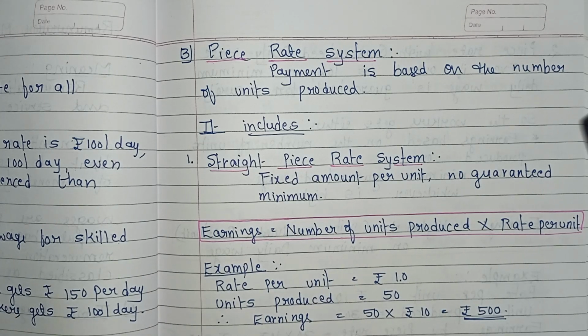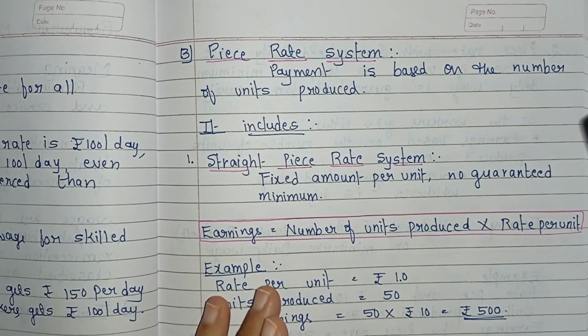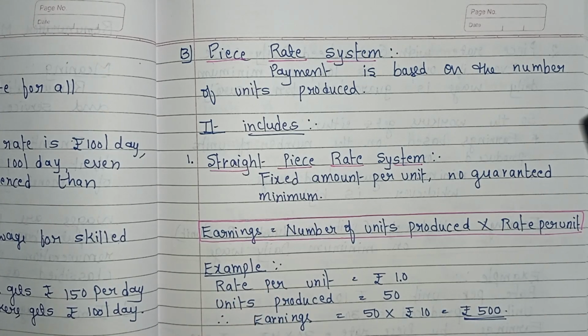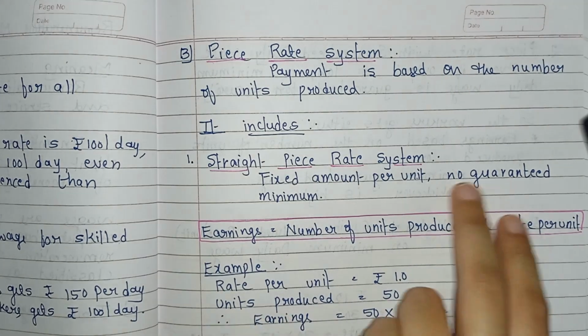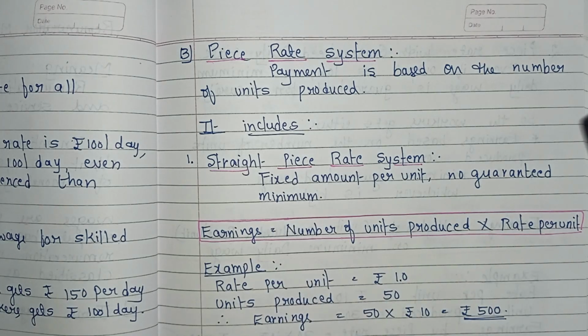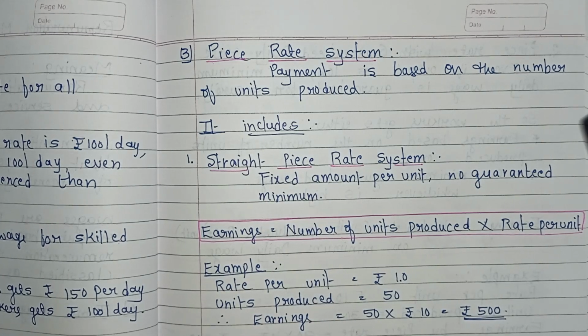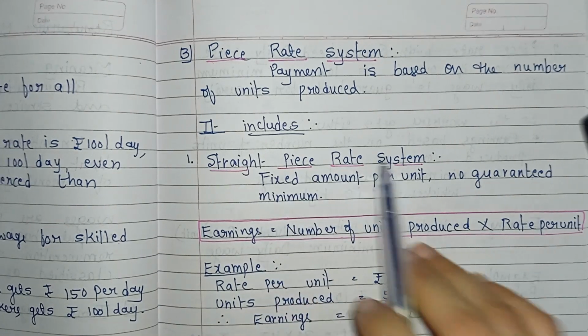So in the straight piece rate system, a fixed rate is paid for each unit produced by the worker, but there is no guarantee of minimum wages and no bonus. It means the workers are paid only for what they produce. There is no fixed minimum wage or any bonus even if they work hard. Clear? That is what the straight piece rate system is.